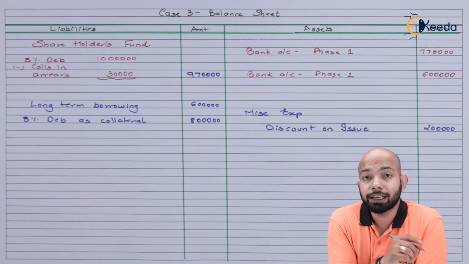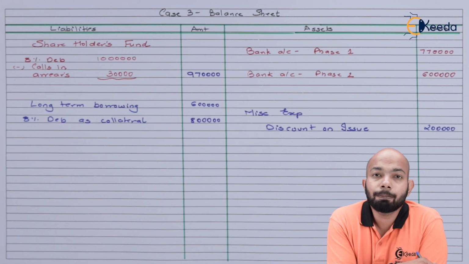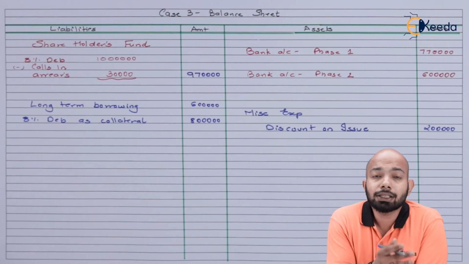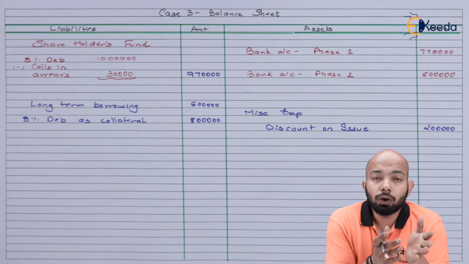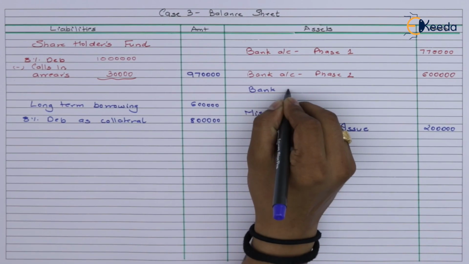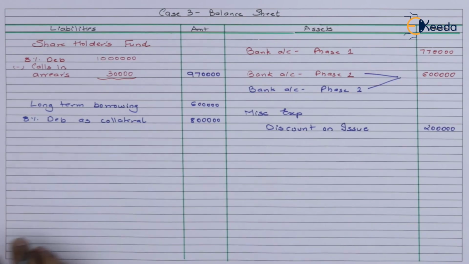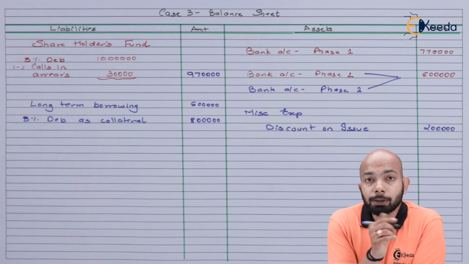Similar to this, it will reflect in our bank account. 6 lakh will be in the bank account. 8 lakh will be a part of long-term assets, or rather long-term non-current assets. The bank account has been mentioned there.